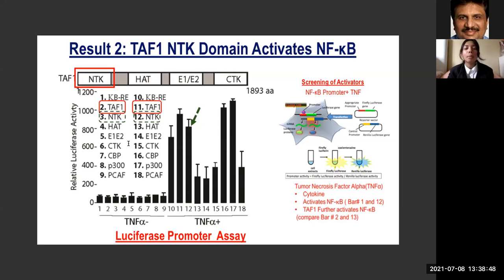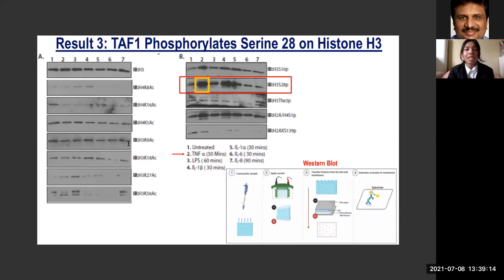TAF1 is a multi-domain protein, so we wanted to test which domain of TAF1 activates NF-kappa B using luciferase assay. We generated the constructs for each domain and then transfected each domain with the NF-kappa B promoter and the individual constructs. The result shows that the N-terminal domain of TAF1 activates NF-kappa B. Kinase is a protein that functions as an enzyme to phosphorylate the target protein. TAF1 phosphorylates serine 28 on histone H3.